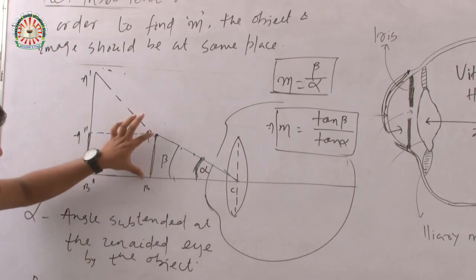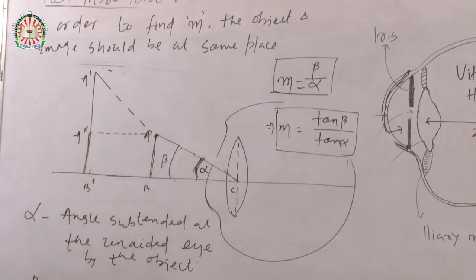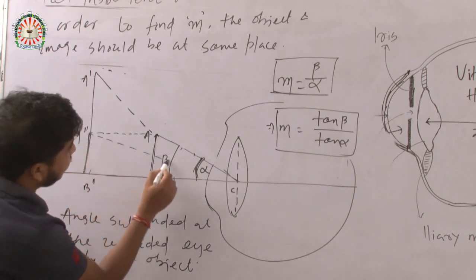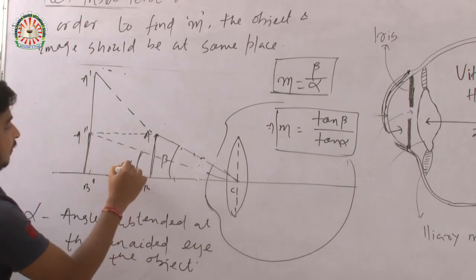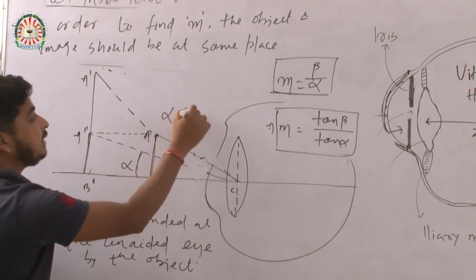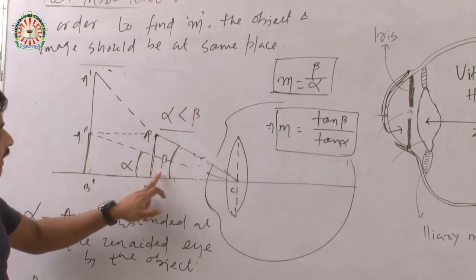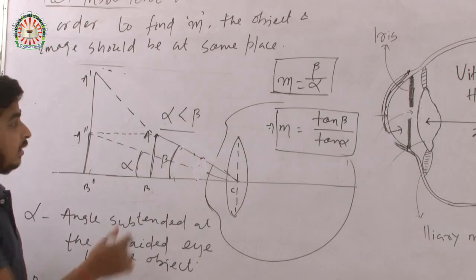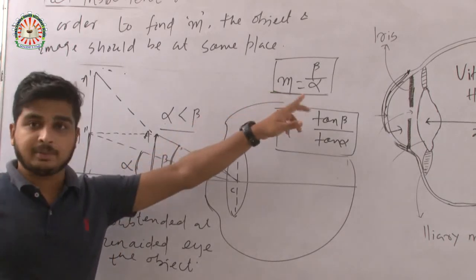Just draw a line like this, and this is the object and also the image. Now this angle is alpha, and this is beta. You see that alpha is less than beta, so beta is more than alpha. Now you can find the magnification.